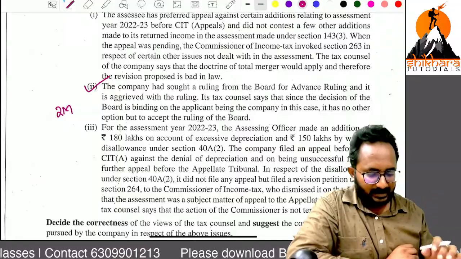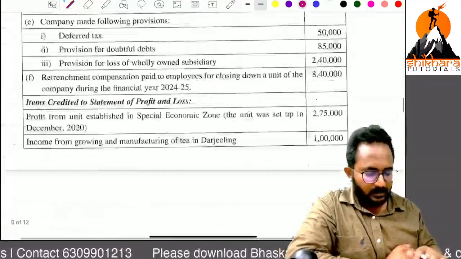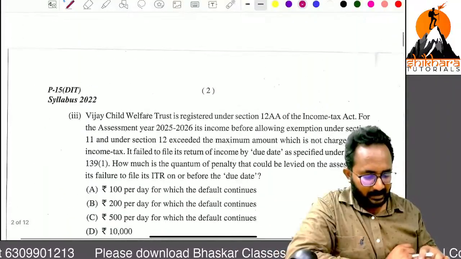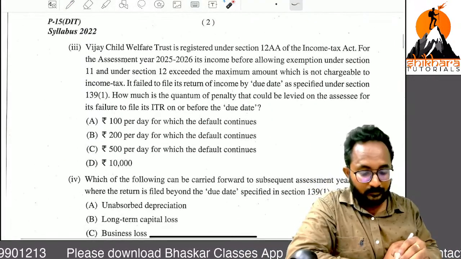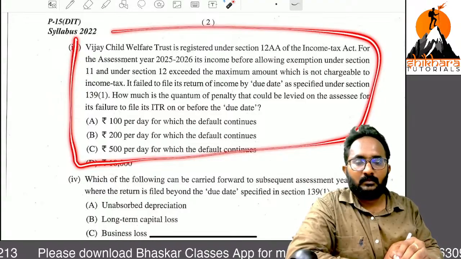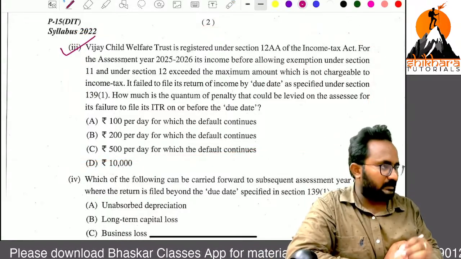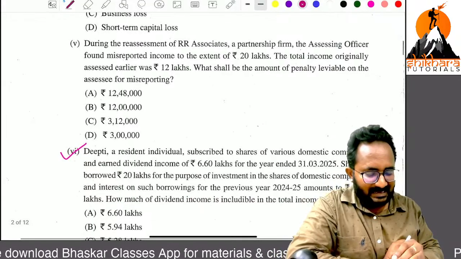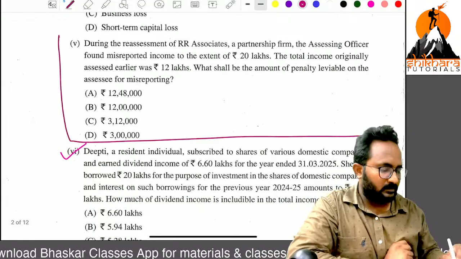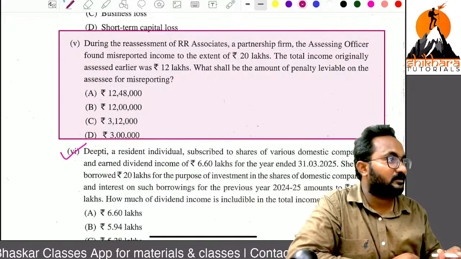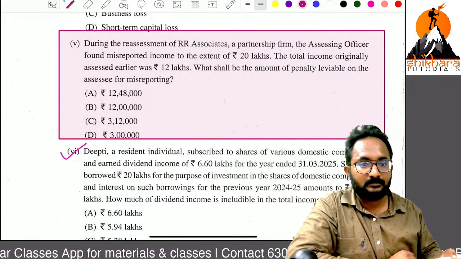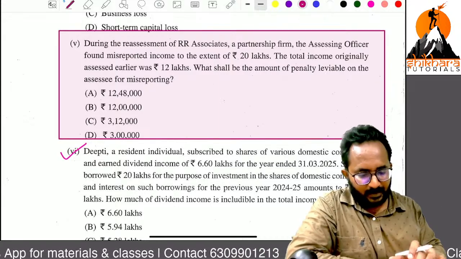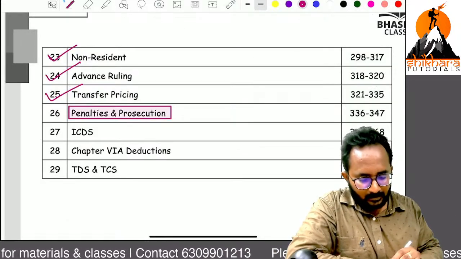So I will show you 2 MCQs. The third question, even after the completion of the examination, I also searched for an answer to this MCQ. There is a corner MCQ they have given, and next there is a direct MCQ. This is an easy MCQ. Penalty is also important. 2 MCQs they have given from the penalties chapter. Clear? Okay. Penalties and prosecution, you know.